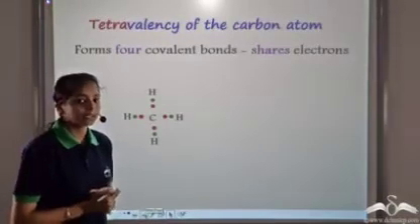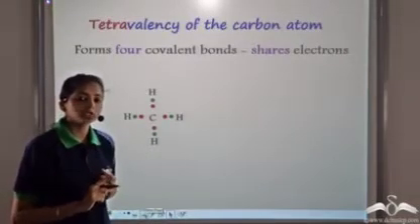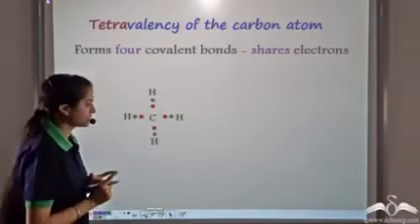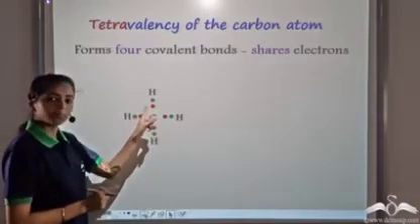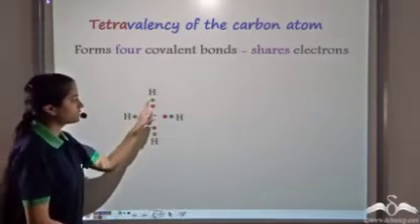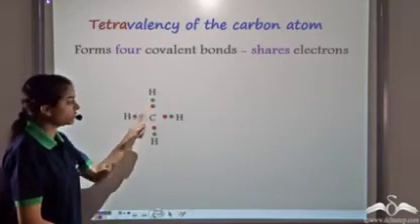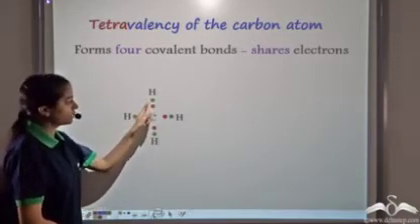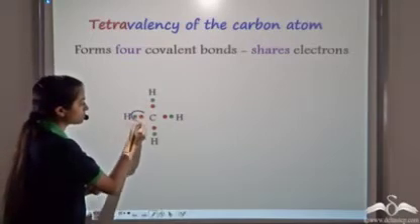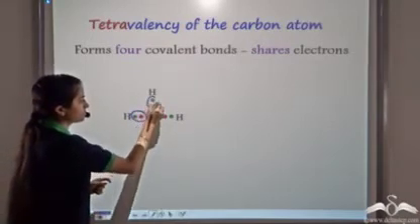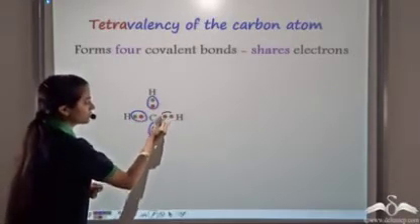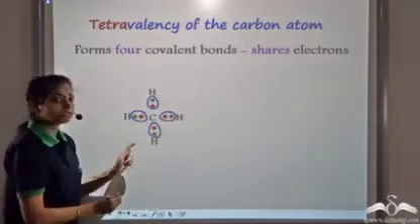Carbon has 4 valence electrons, so it neither gains electrons nor loses electrons. Instead, it shares electrons. So in this case, carbon is sharing electrons with hydrogen. Each hydrogen atom is sharing 1 electron with carbon. So by doing this, each hydrogen has a duplet structure. And each carbon, in this case only 1 carbon, completes its octet.